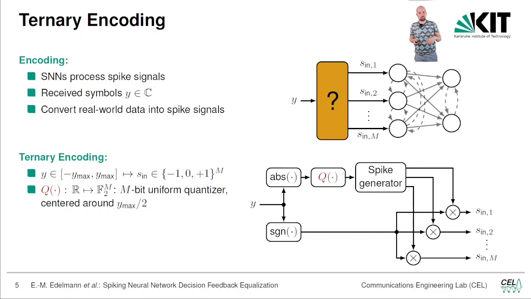And to get the -1, we just take the signum function of Y and multiply it with it. So if we have a negative value for Y, we only get -1 as output signals, and if we have a positive value, we just get the quantized value of Y with 0s and 1s.